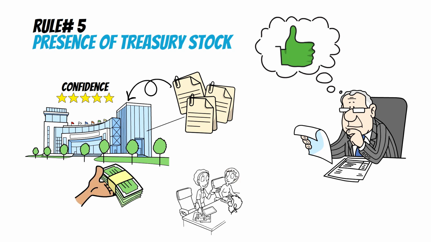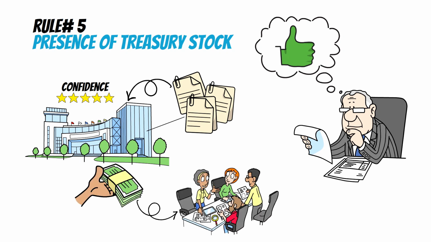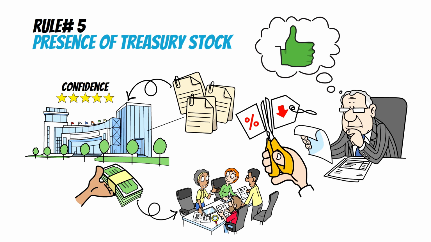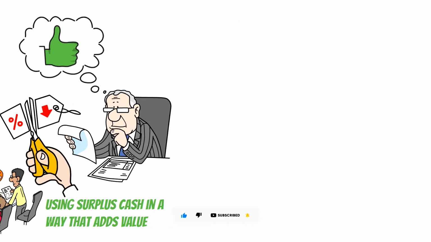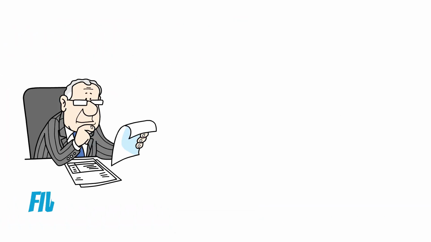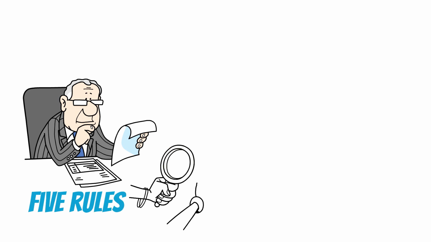For Buffett, share buybacks are a way for companies to reward shareholders while signaling that they believe their stock is undervalued. It shows that management is aligned with investors' interests and is using surplus cash in a way that adds value. Buffett's 5 rules may seem simple, but they're incredibly effective because they focus on fundamentals.